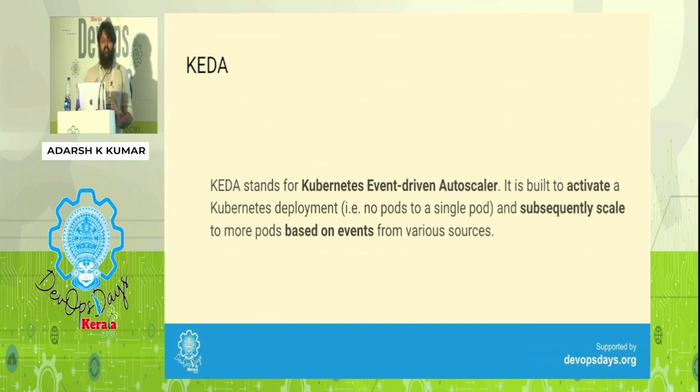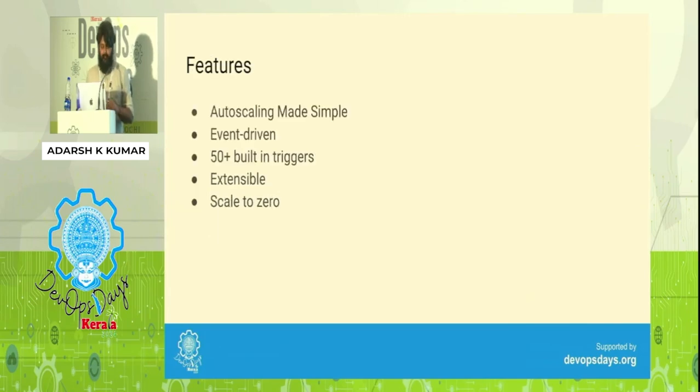That is activation and deactivation. From then on, whatever KEDA is doing, it is basically piggybacking on the normal HPA itself. So what are the features? Autoscaling made simple. You don't have to worry about configuring how to query Prometheus and all that stuff. It's event driven. Something happened, you autoscale based on that.